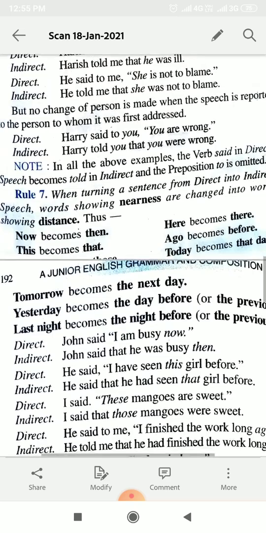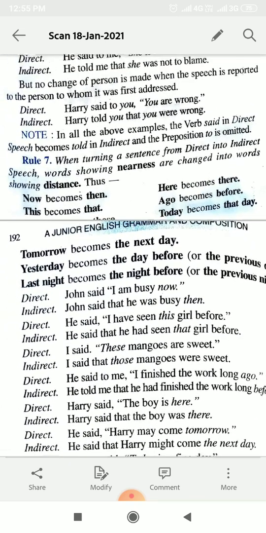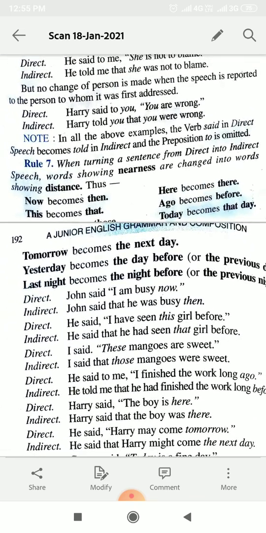See the rule number 7. When turning a sentence from direct into indirect speech, words showing nearness are changed into words showing distance. Just see this. Now will become then. If the word now is used in direct speech, then it will be changed into then.